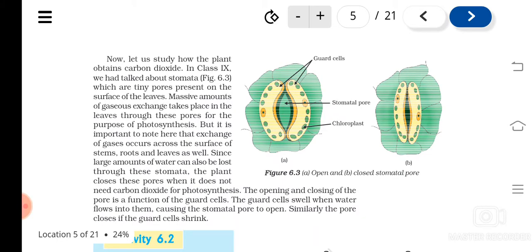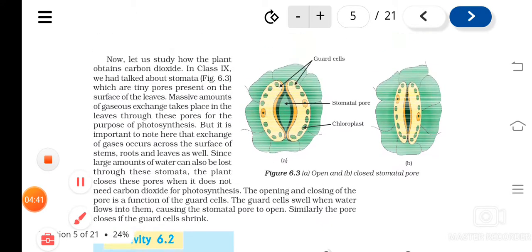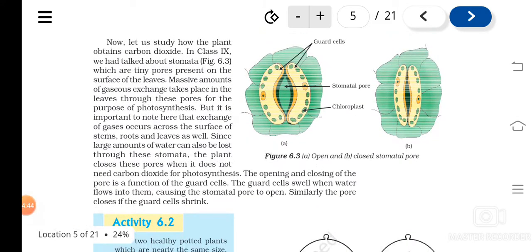And how are these materials getting into the plant? Through different ways. For example, stomata are there, through which exchange of gases takes place. So carbon dioxide enters into the plant through the stomata. What are stomata? Stomata are tiny pores in the leaves which are guarded by guard cells, and these guard cells have subsidiary cells near to them. Understood? These are the parts of a stomatal complex we have learned.